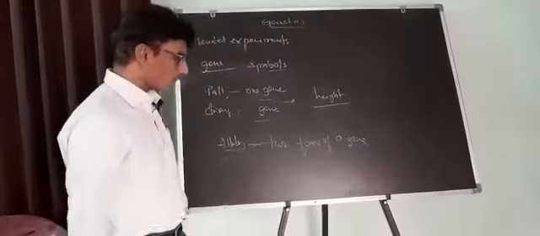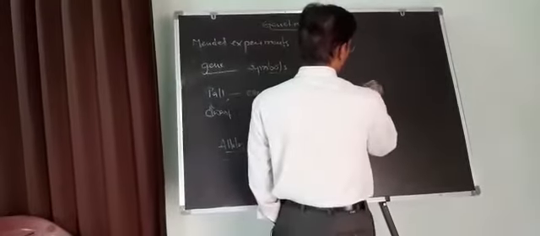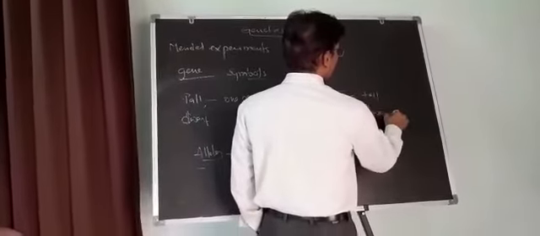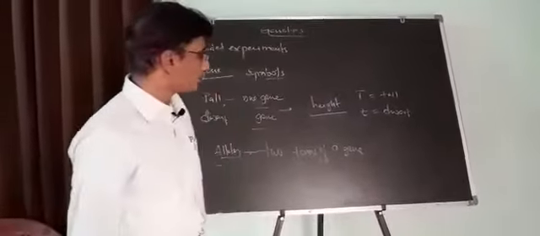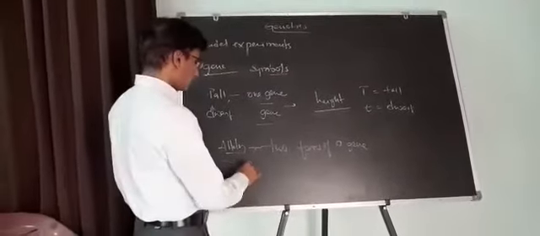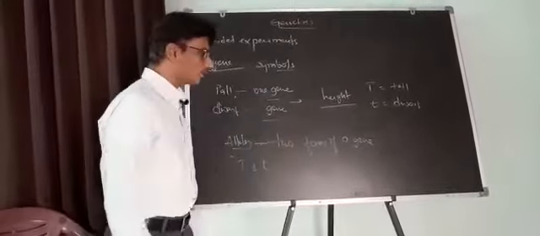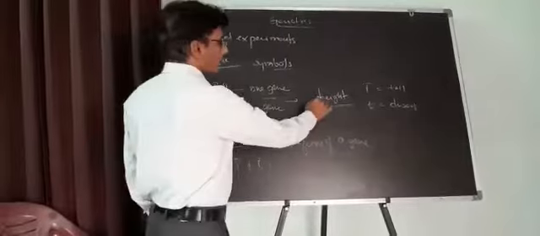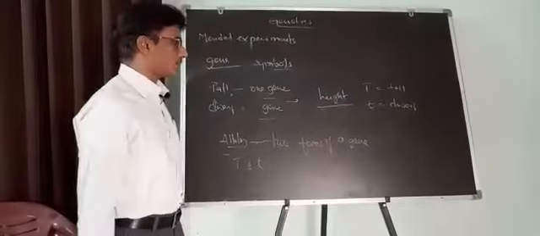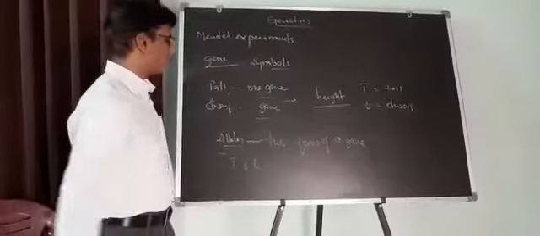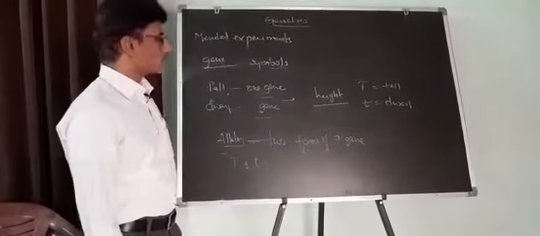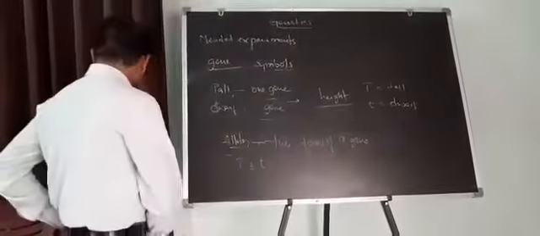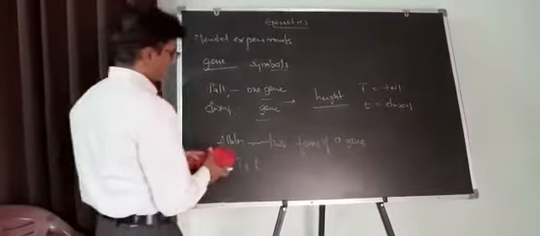If we use the symbols capital T for tall and small t for dwarf, then T and t are alleles of a gene responsible for the plant height character. Now let us see what homozygous and heterozygous are, and what phenotype and genotype are.